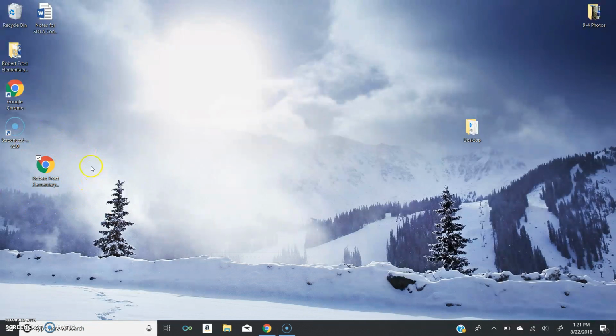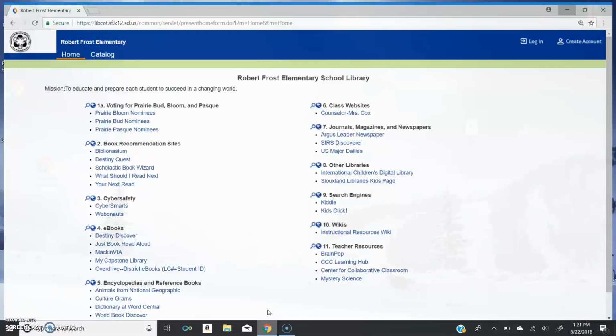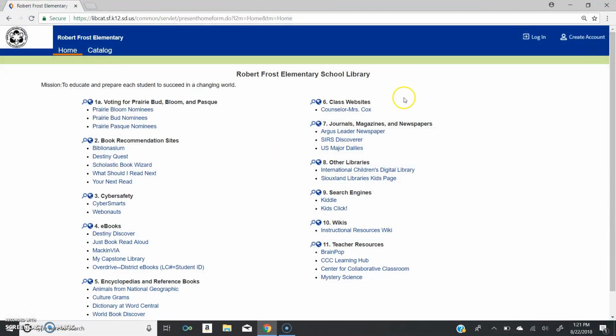On the desktop computer, there'll be an icon on the desktop that'll say Robert Frost Elementary. It might say home, it might say library. When you double click on that, it'll open to our library homepage. You'll want to start by clicking login.